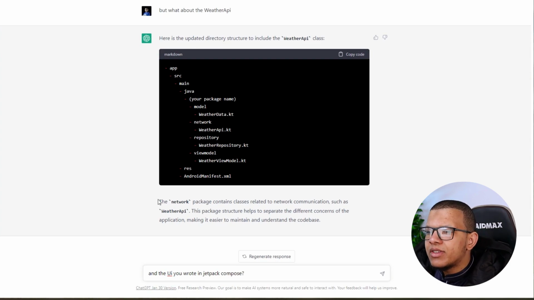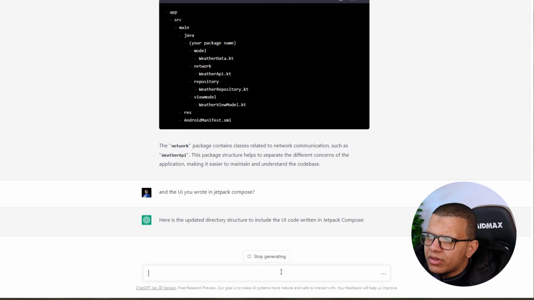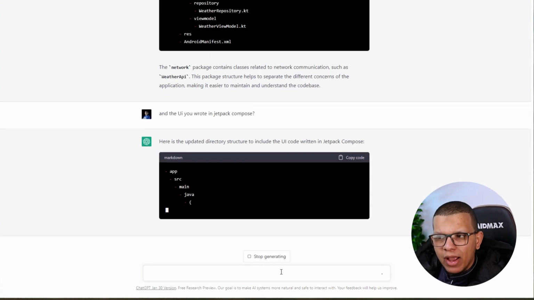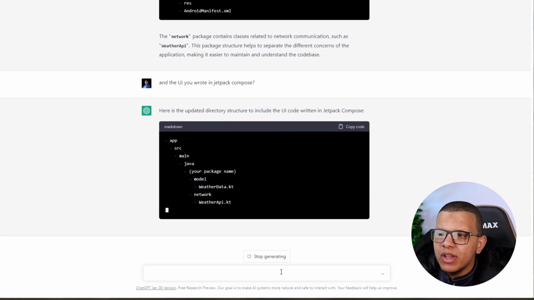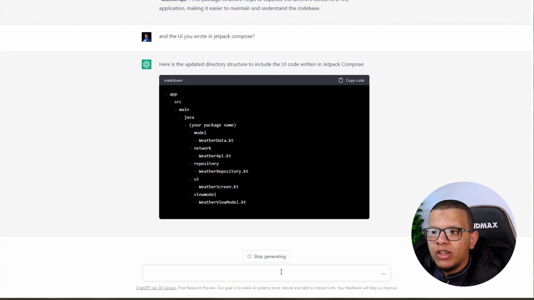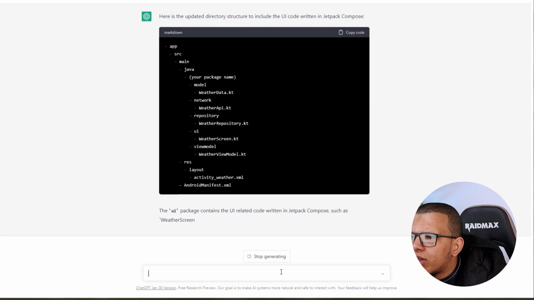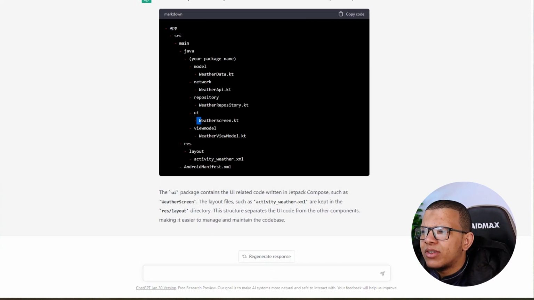Like, this is good stuff. It's giving a comment on that specific change. The network package contains classes related to network communication. Okay, and what about that? Here's an updated directory. Guys, it's not that bad. I saw some developers saying, hey, it can't replace us, and I'm never trying this. And yeah, of course. Okay, where is the UI? Okay, here it is. The UI package contains UI related code such as the weather screen. The layout file such as this one can go here.